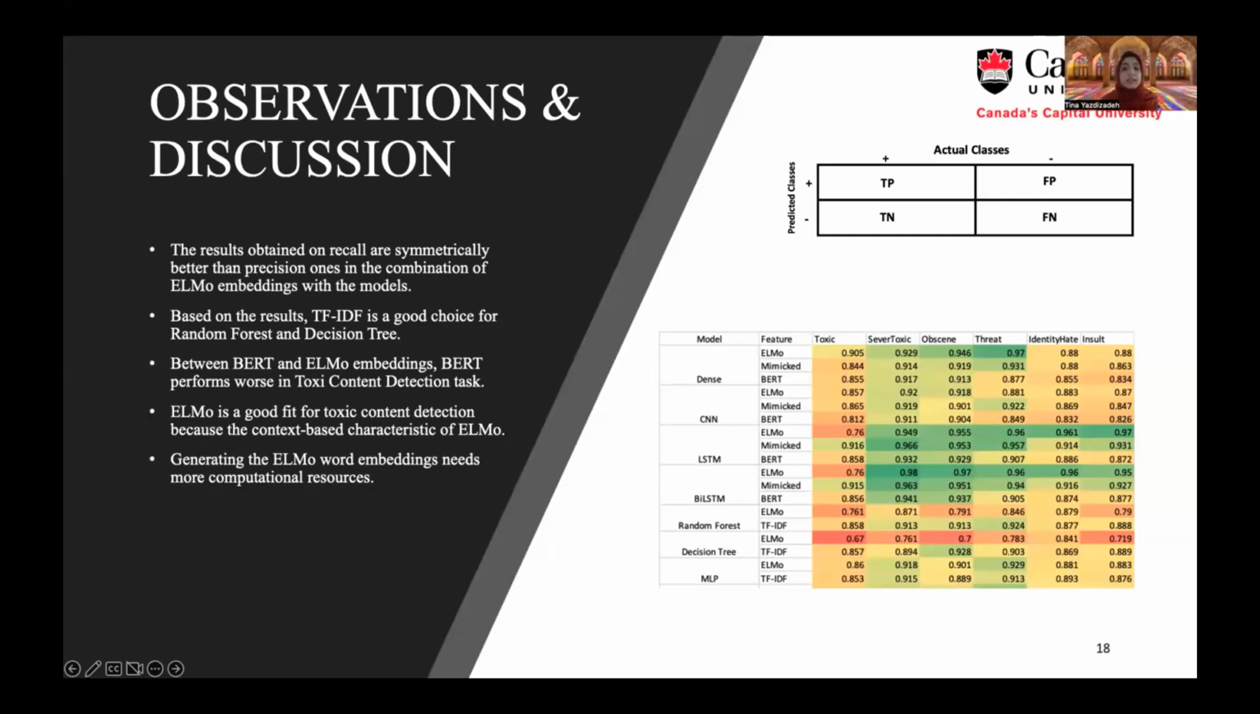In addition, ELMo is a good fit as a word embedding technique for toxic detection tasks because it has a context-based characteristic. But although passing ELMo word embedding to the classifier causes outperformance, generating the ELMo word embedding needs more computational resources. So applying ELMo word embedding on a massive data set with lengthy sentences is not a wise decision.